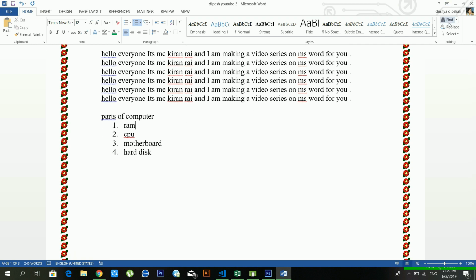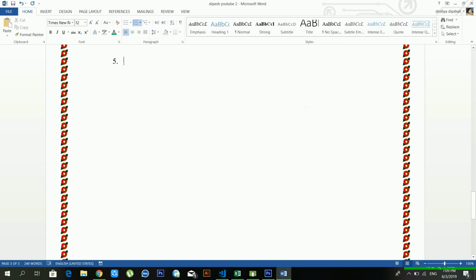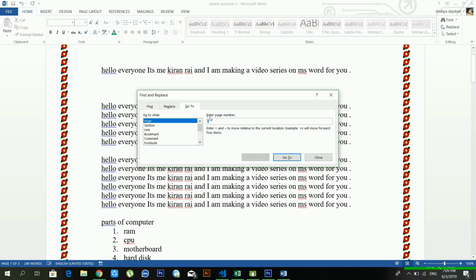And for this you have to press Ctrl plus G. Now my go to window pops up, and from here it's telling me to enter the page number. Now I'm on page number 1, and if you want to go to page number 3, just type page number 3 and go to. Now it's done. Now I'm on page number 3. Like this you can go from one page to another page.